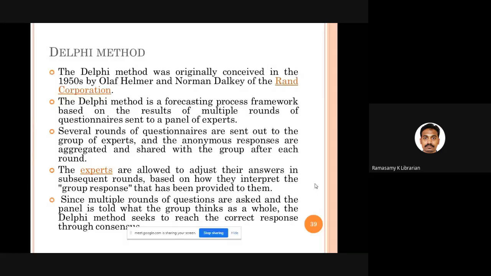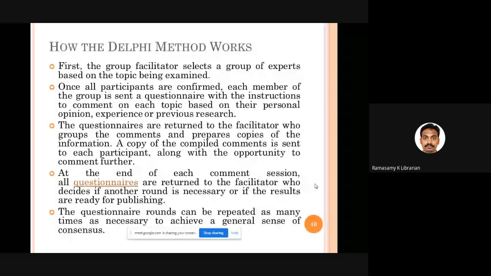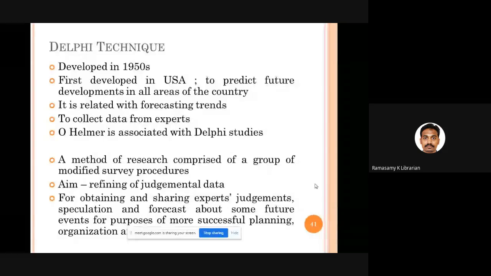That kind of method is called the Delphi method. In the Delphi method, we keep on sending questionnaires, one round after another, and we are refining the judgmental data. The judgment and experiences of each and every expert are refined.